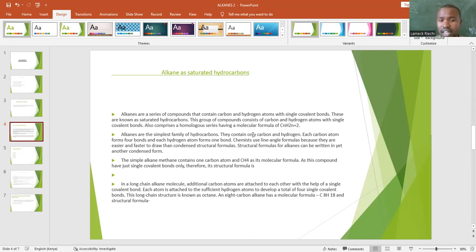In a long-chain alkane molecule, additional carbon atoms are attached to each other with the help of a single covalent bond. Each atom is attached to sufficient hydrogen atoms to develop a total of 4 single covalent bonds. The long chain structure is known as octane. Octane is number 8, so it means we have 8 carbon atoms and 18 hydrogen atoms.